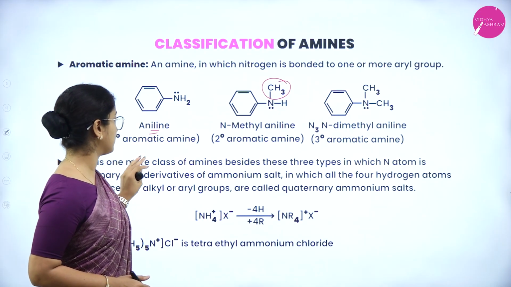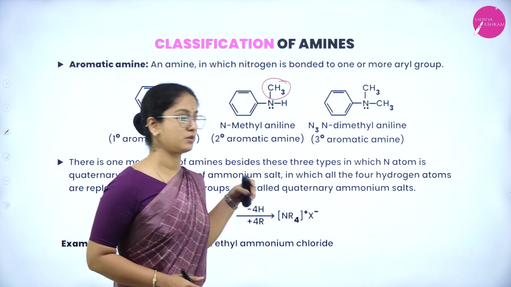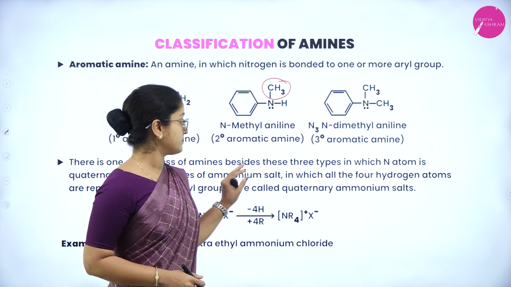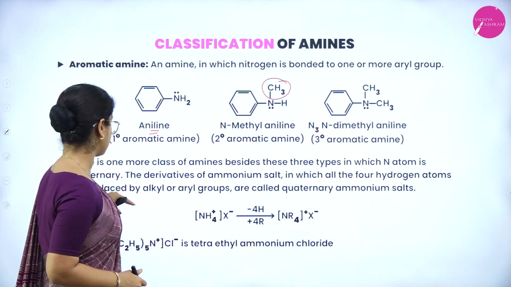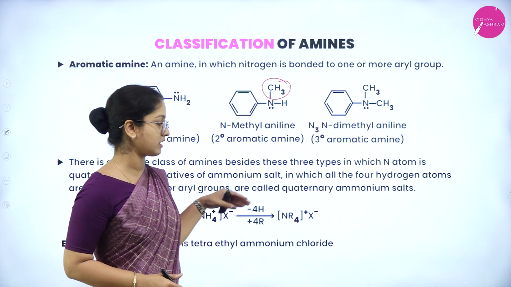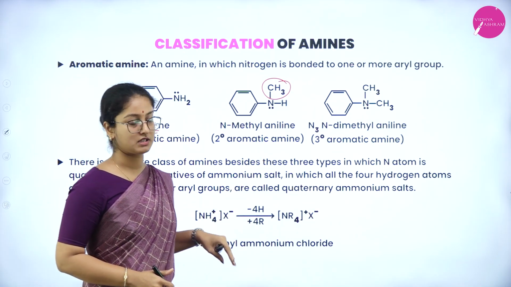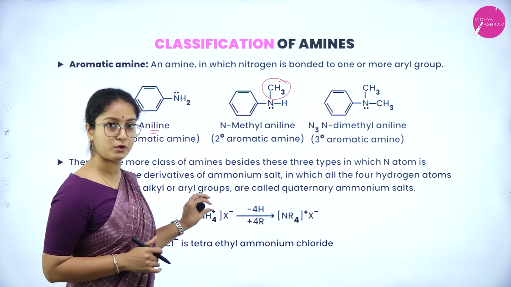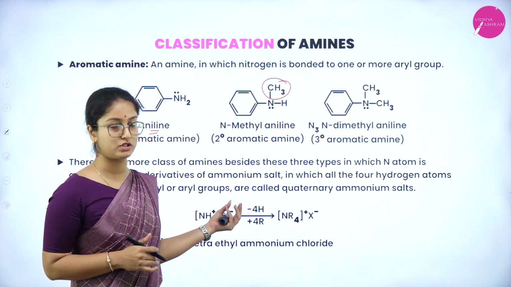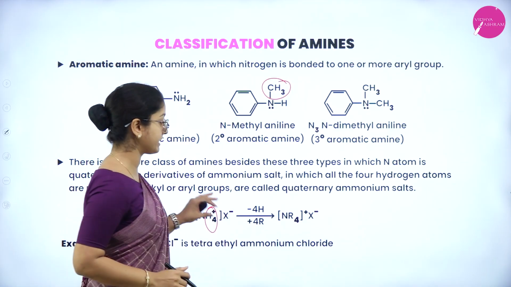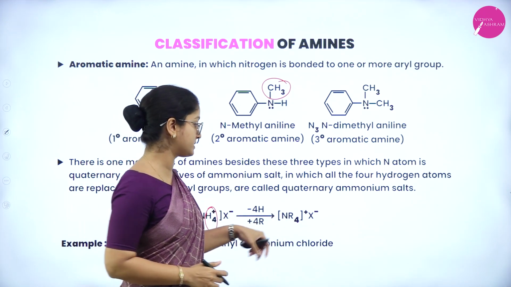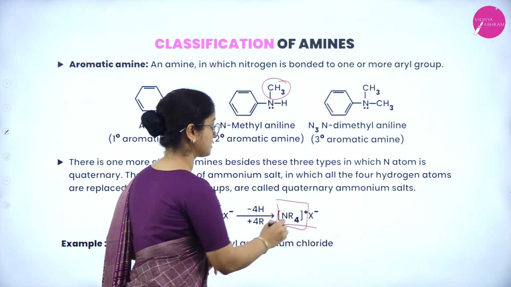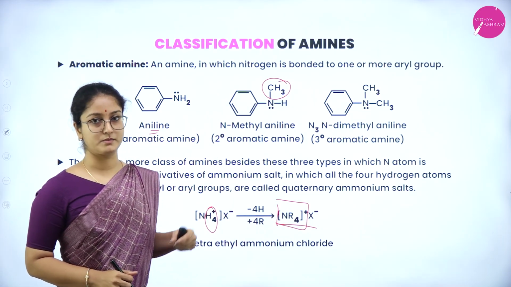So there is one more class of amines besides these 3 types in which nitrogen atom is quaternary. The derivatives of ammonium salt in which all the 4 hydrogen atoms are replaced by alkyl or aryl groups are called quaternary ammonium salts. So here is a general formula wherein ammonium salt consisting of NH4+ X-, X belongs to halogen. So these 4 hydrogen atoms will be replaced by either alkyl or aryl groups, making it NR4+ X-. So this ammonium salt is going to belong to quaternary ammonium salts.